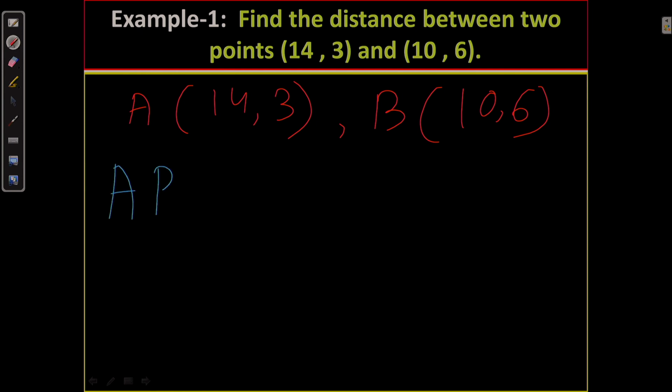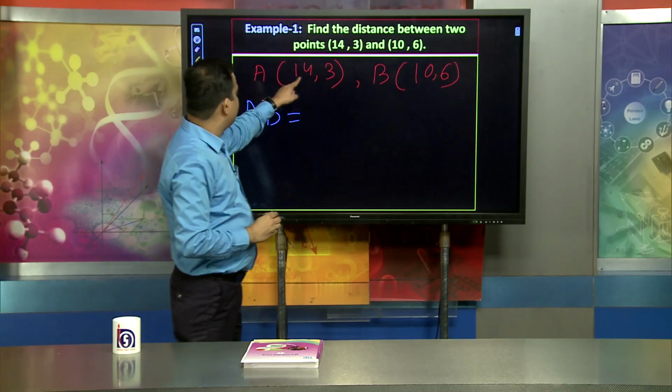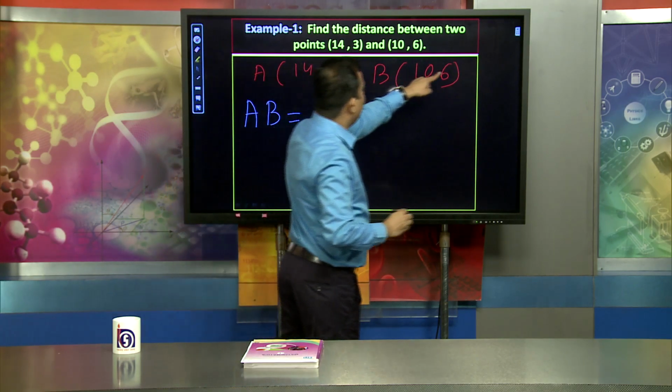When talking about the distance of AB, the formula is the square root of (x2 minus x1) whole square plus (y2 minus y1) whole square. This is x1 y1, this is x2 y2.